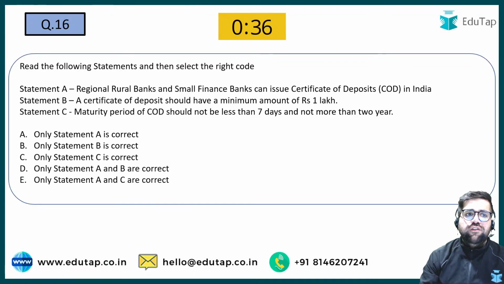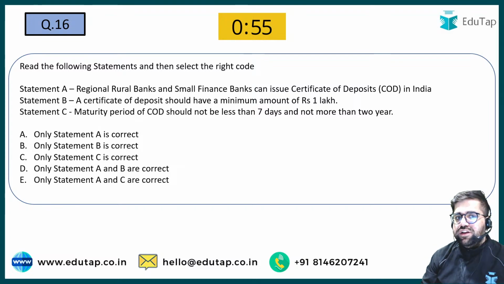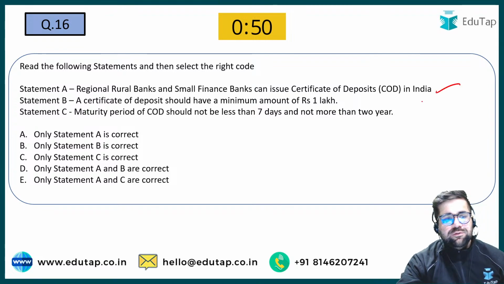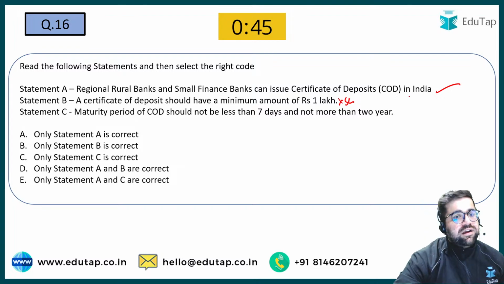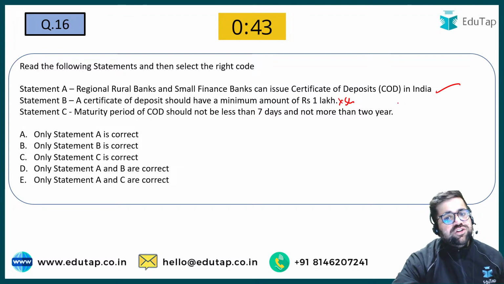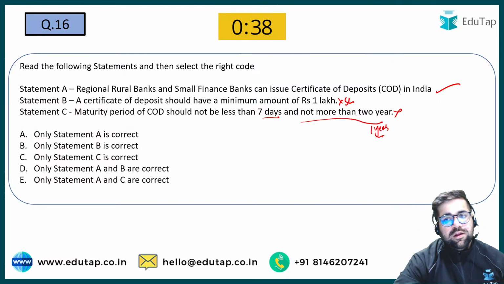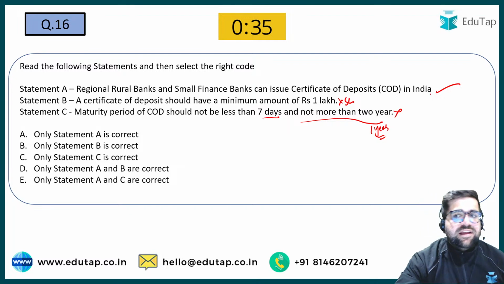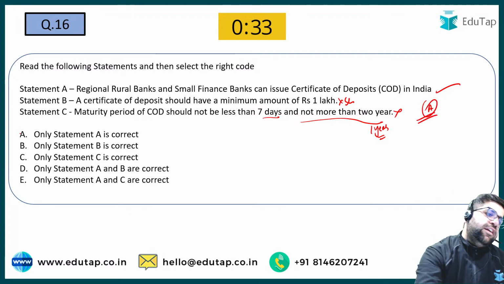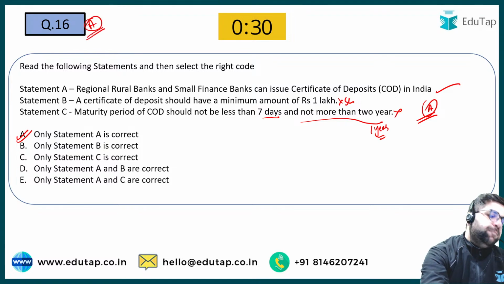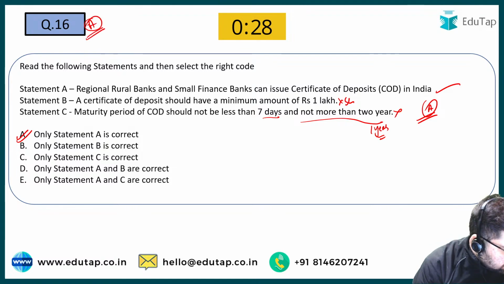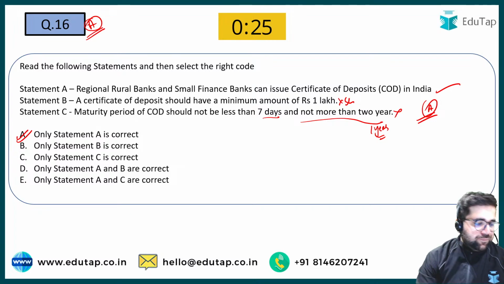Chaliye, now let's solve question number 16. A statement based question. Regional rural banks and small finance banks can issue certificate of deposit. Yes, they can do. Certificate of deposit should have a minimum amount of 1 lakh, no 5 lakh. Minimum maturity of a certificate of deposit should not be less than 7 days, but not more than 2 years. No, it should be 1 year. So if you see, only A is correct. Therefore, your answer will be 16th ka A. The answer will be option number A.